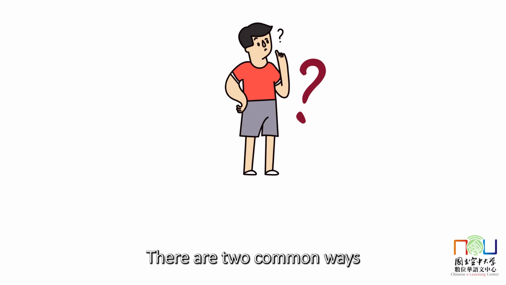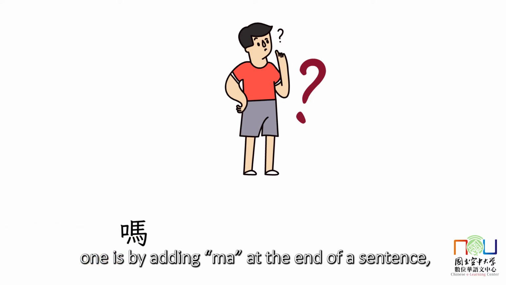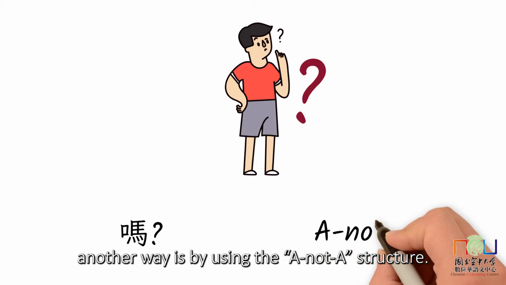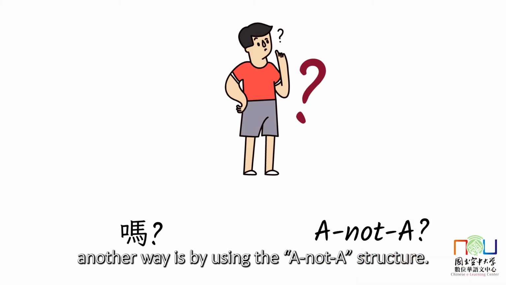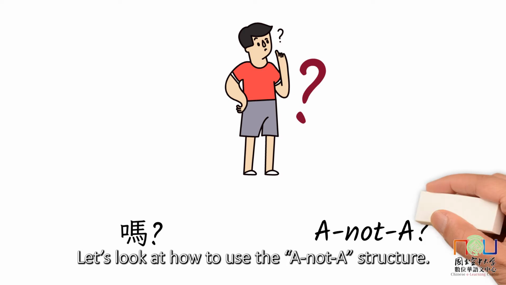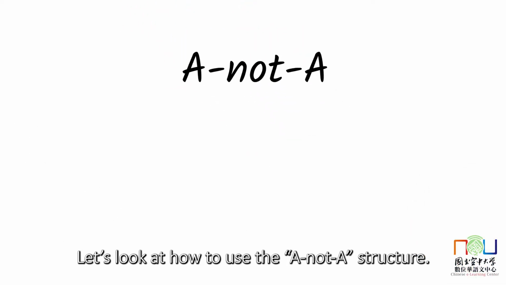In this video, we're going to talk about how to ask questions in Chinese. There are two common ways to ask questions in Chinese. One is by adding 吗 at the end of a sentence. Another way is by using the A not A structure. Let's look at how to use the A not A structure.